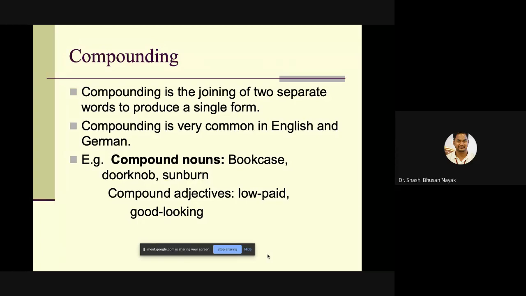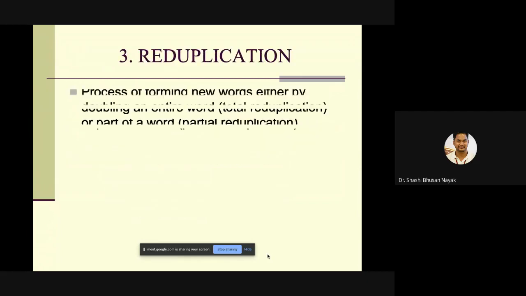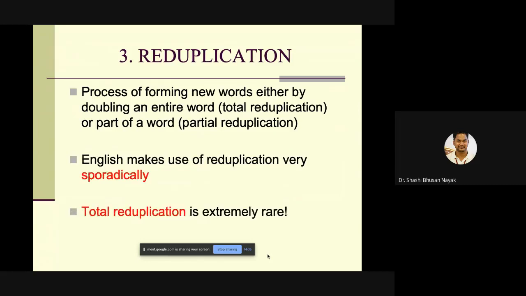So compounding is the joining of two separate words to produce a single form, and compounding is very common in English and German. Compound nouns like bookcase, doorknob, sunburn. Compound adjectives examples: low paid, good looking. That is also in word formation.